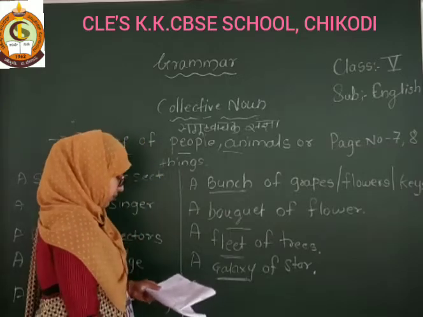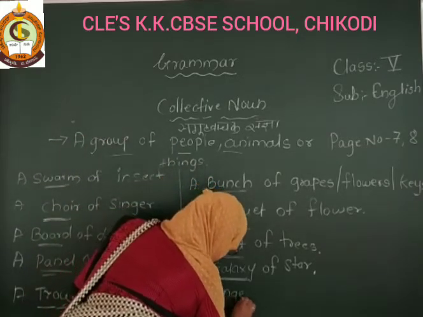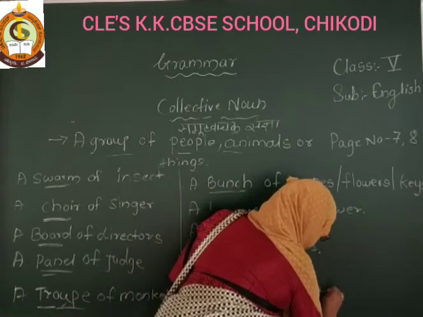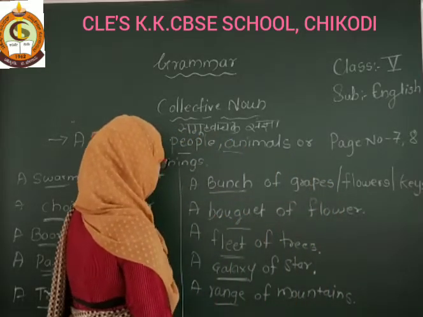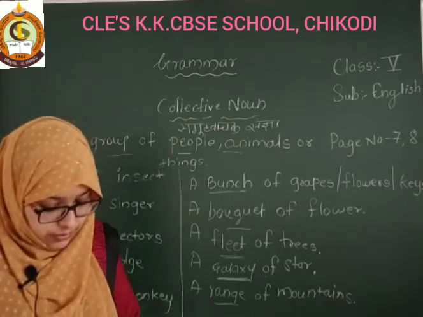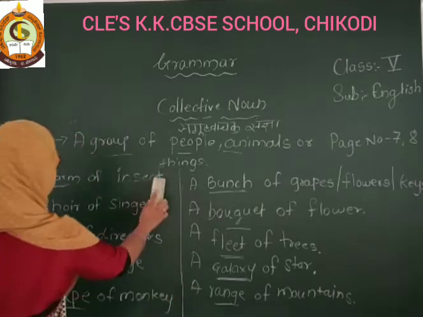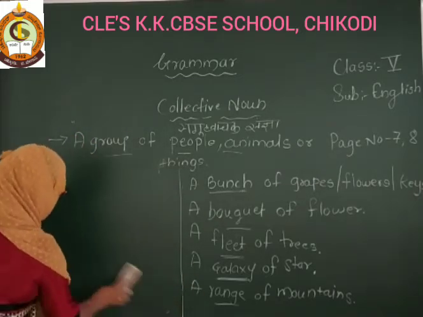Next is a range of mountains. Range is a collective noun here. Underlined words are collective nouns here.